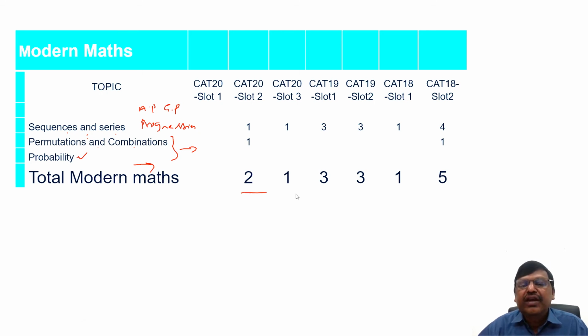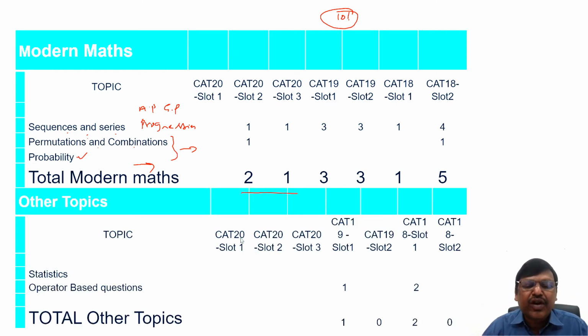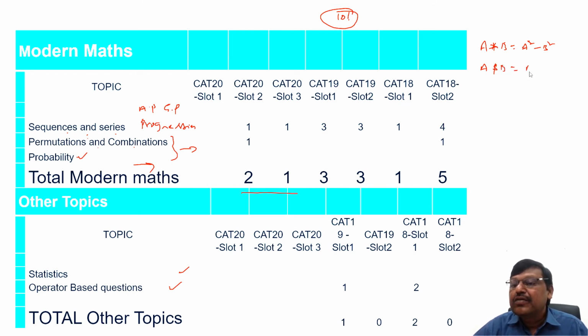So this is usually around 10% of your CAT paper. And sometimes some miscellaneous things like one odd question of statistics, operator based questions. Operator based questions means you will say A star B means A square minus B square, A dollar B means A square plus B square.